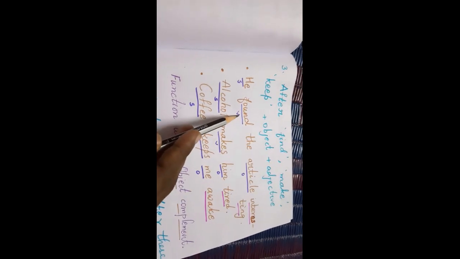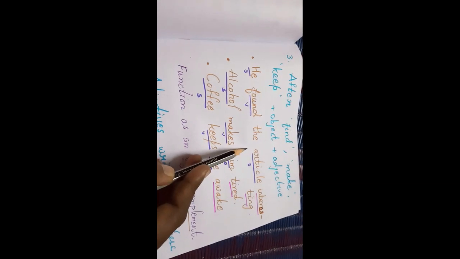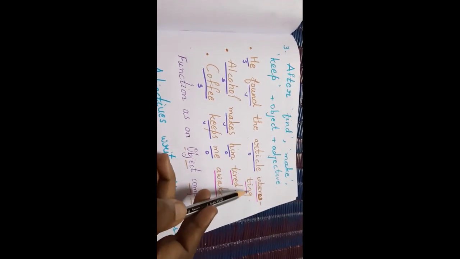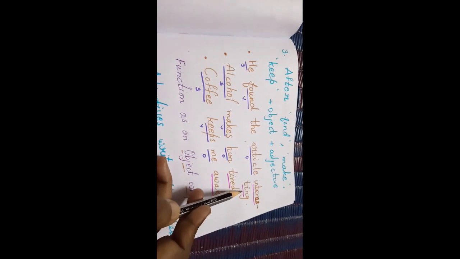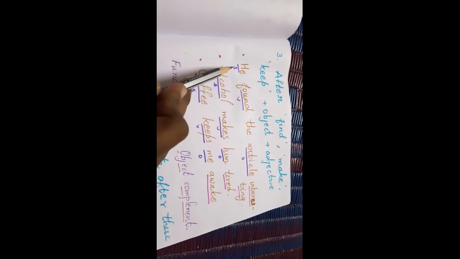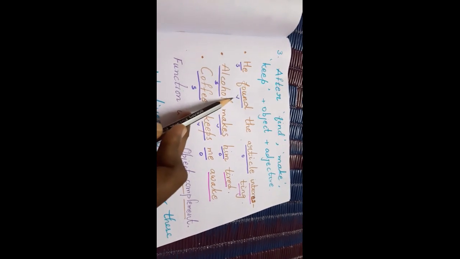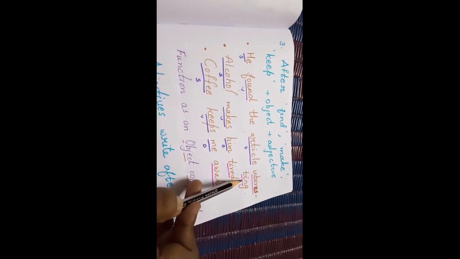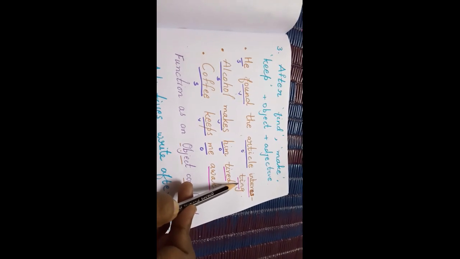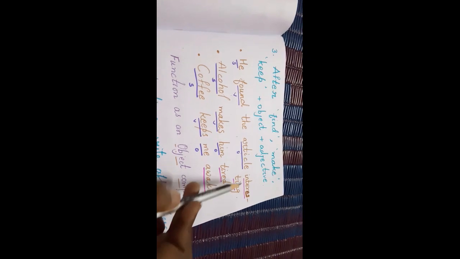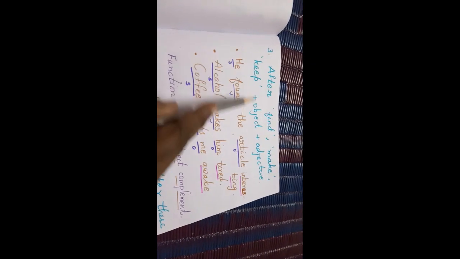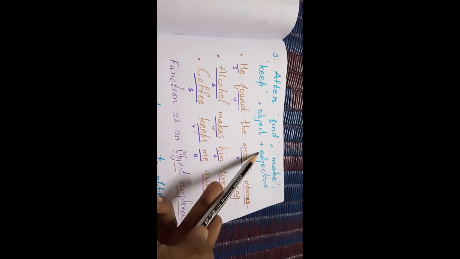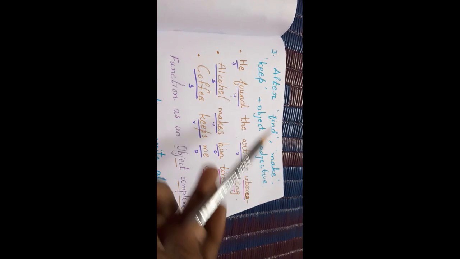Found is your verb. The article is your object of that sentence. And after the object only we have written the adjective word. See that sentence. He is your subject. Found is your verb. The article is your object. Interesting is your adjective. So whenever we have the word find, make, keep, kindly use or write the adjective just after the object only.